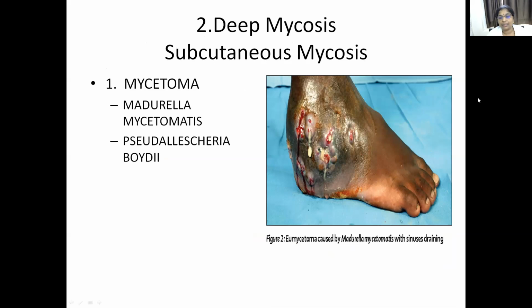It is a chronic granulomatous condition characterized by discharging sinuses. It mainly affects the extremities, limbs, and it is common in farmers who walk barefoot in farms, and it is caused by the saprophytic fungi Madurella mycetomatis and Pseudallescheria boydii.